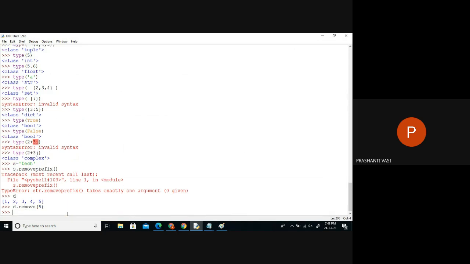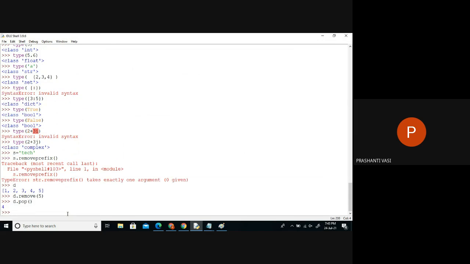We could even remove directly like this. There's a function called the pop function. So Monday I'll discuss all the general functions of each data type. Like string has a lot of functions, list has a lot of functions. The important functions I'll discuss in Monday's class, right?